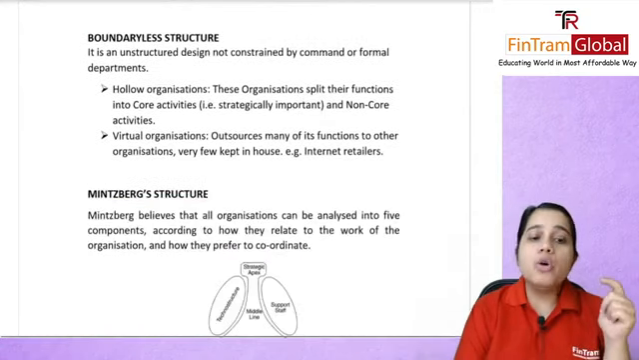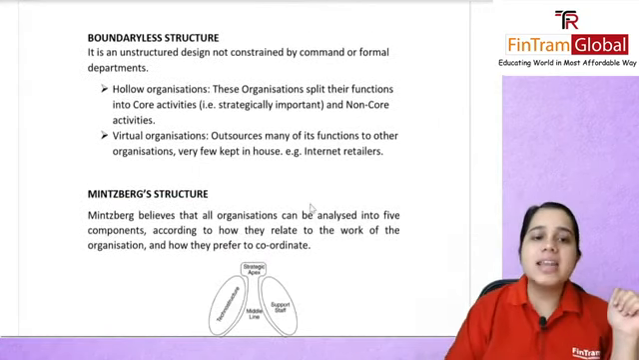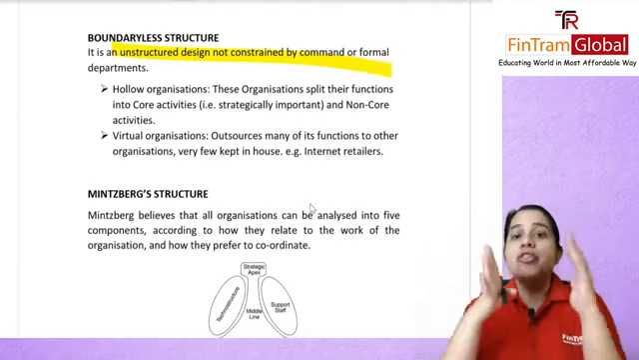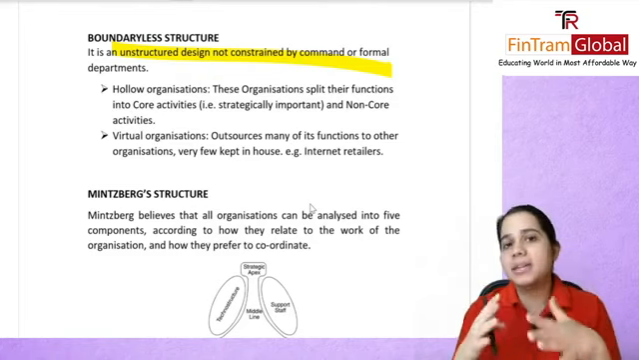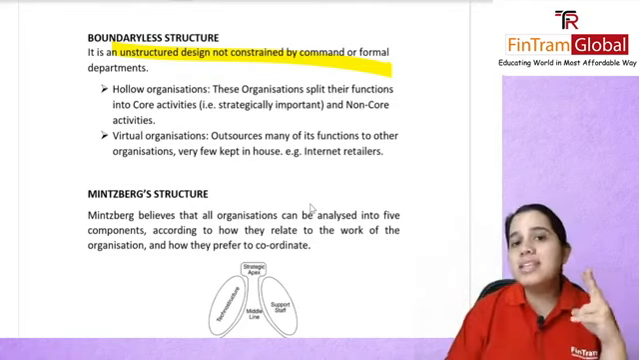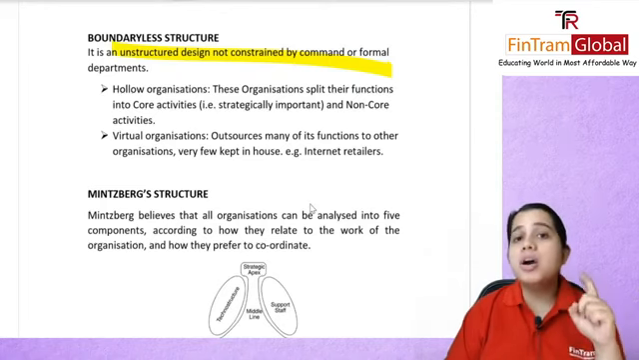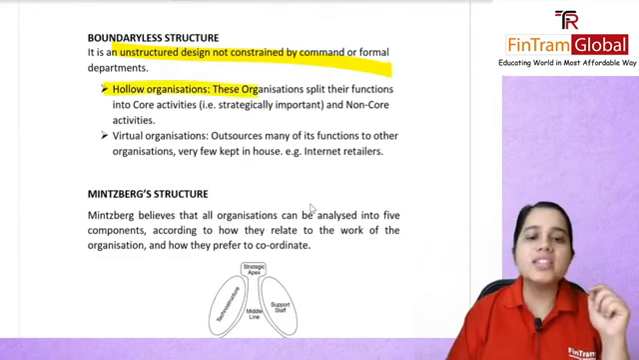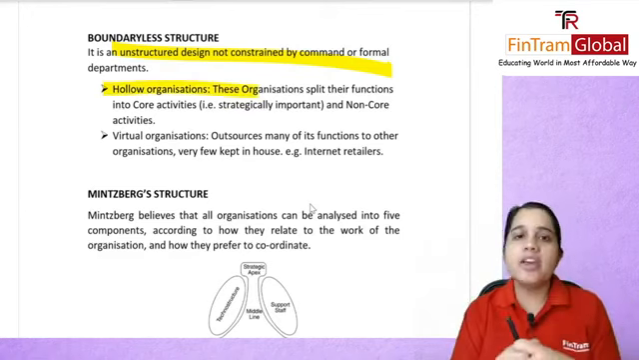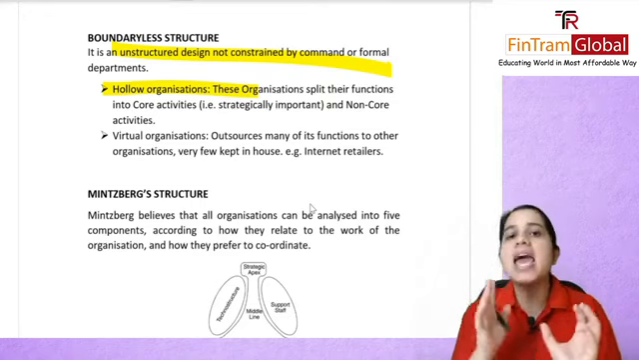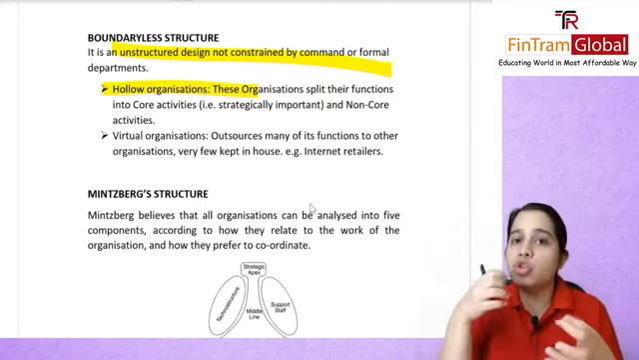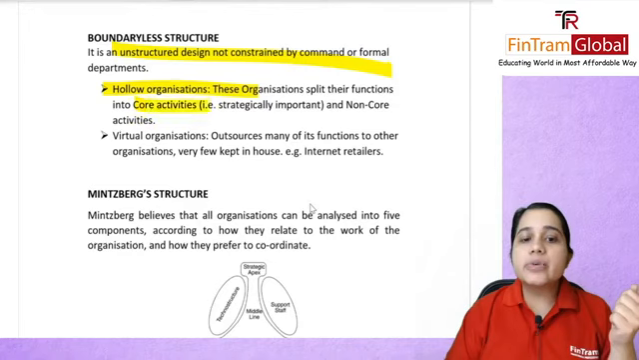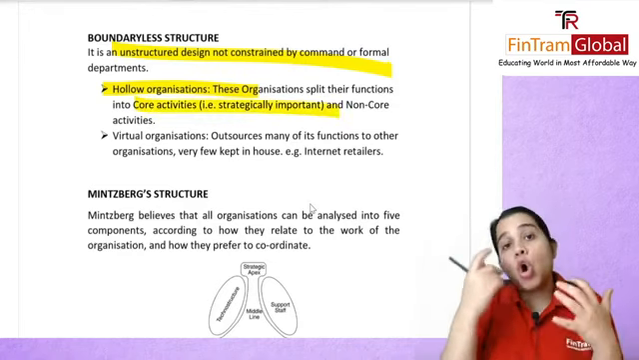Then we also talked about boundaryless structure. Now, it is an unstructured design that basically is not really constrained by any sort of a fixed form. It's boundaryless. So here we talked about two types of organization, if you remember. We had discussed hollow organizations and virtual organizations. So hollow organization, what did they do? They split their functions into their core activities and non-core activities. Now, these non-core activities are something that they would probably outsource. So, your core activities are strategically important, and then you have your non-core activities.